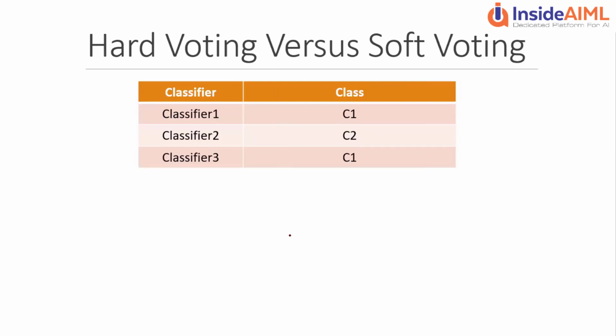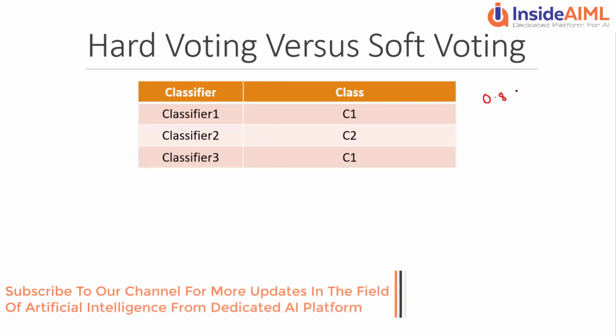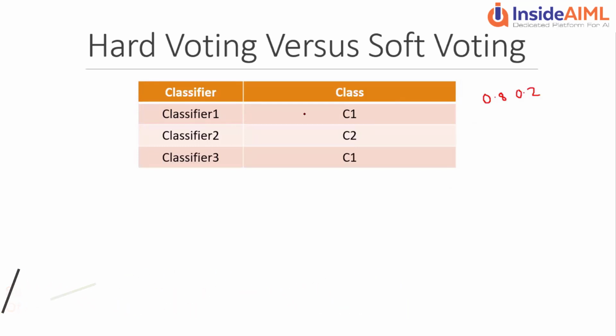Another kind of output can be a probability vector, where your output is something like 0.8, 0.2. The sum will be 1, and what classifier 1 is telling is that for this particular observation, class 1 has 80% probability and class 2 has 20% probability. So it is not 1 and 0, which I emphasized in the case of hard decision. So how does this change our game?